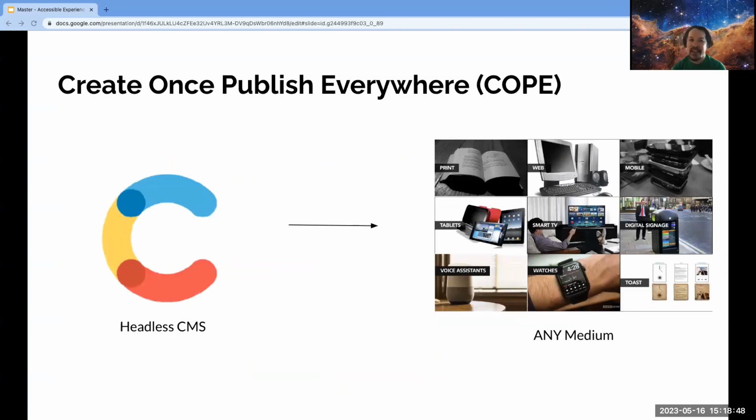So one example of a headless CMS is Contentful. That's the one I'm most familiar with, so it gets their logo up here. Now, well-structured content in a headless CMS can support the delivery of adaptive content to any medium.